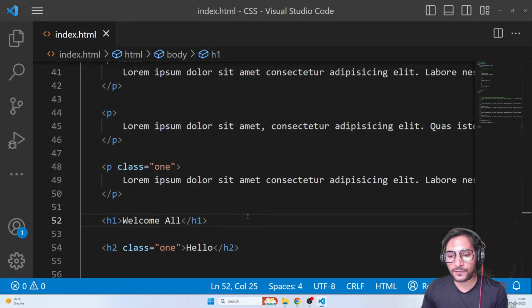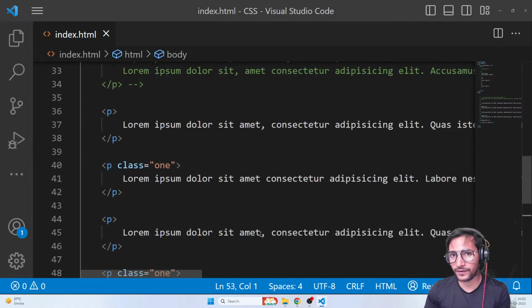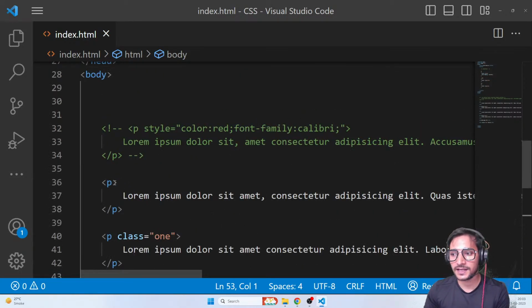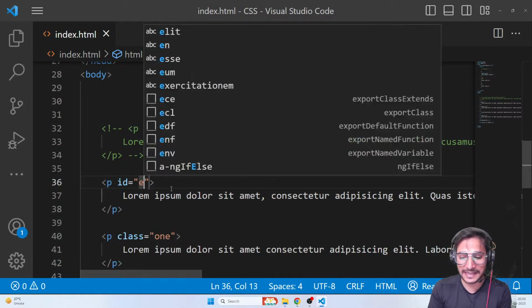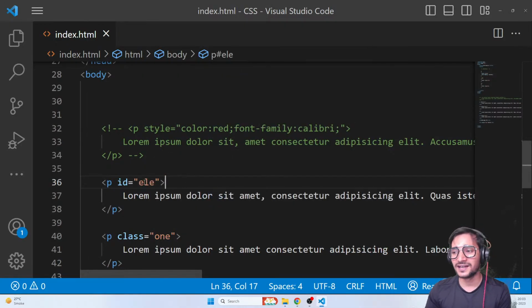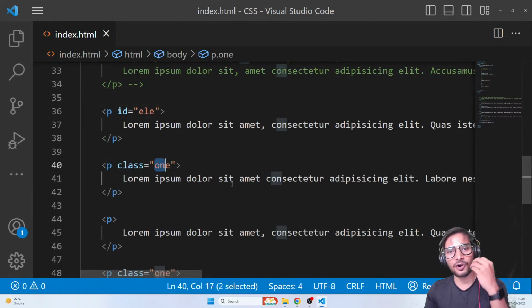So is that clear guys? Everyone understood? All clear with the basics of class name? Okay, now there is one more way by which you can give some other name to your tag, and that is called ID. So I can just give an ID of, let's say, ELE. Again, don't forget, you can give any value. It's not fixed that because I'm giving one, you also have to give one. You can give any value: 1, 2, A, B, your name, ELE, whatever you'd like.